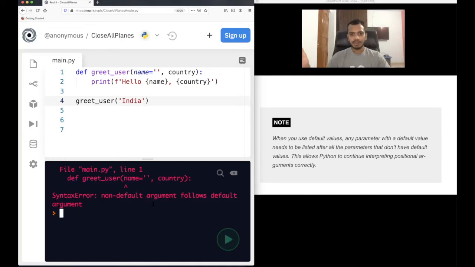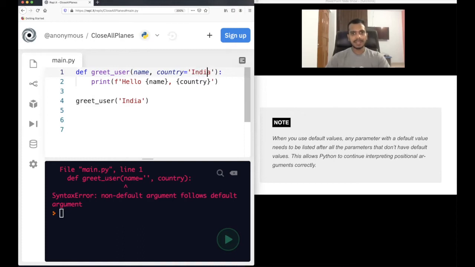Non-default argument follows default argument. That's why I told you, if you have to write default parameters, this is basically an example of a default parameter, right? Once you have used a default parameter, all the parameters after this should have default values. If not, then there will be an error. So that's why this is wrong. Of course you can do something like this: name, and country equal to India. This will work.